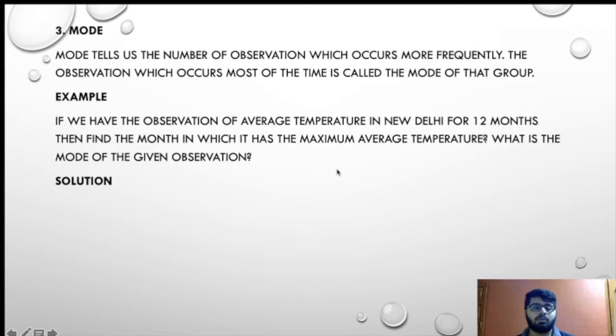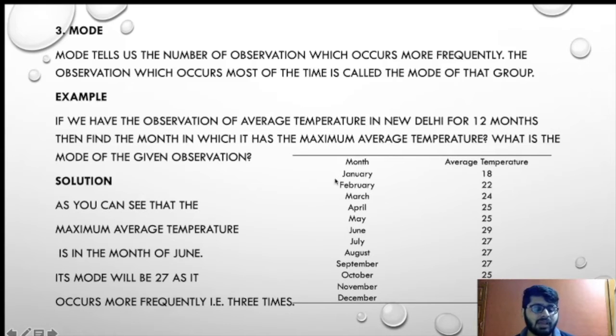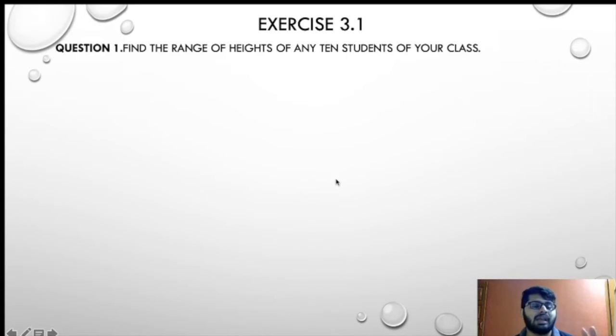Now we understood the topic of mean, median and mode. Now we'll be moving further to the exercise. So this was our mode as we have seen. Now we are moving to the next topic, that is exercise 3.1. In exercise 3.1, first of all we have to find the range of the height of any 10 students of your class.